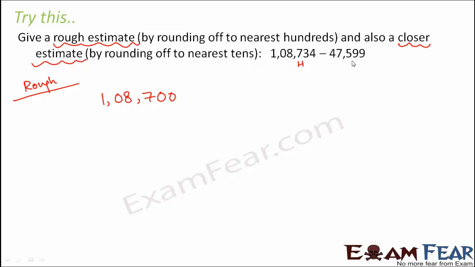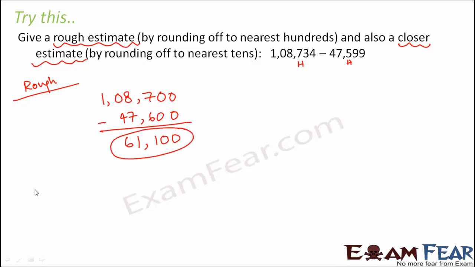The other one is 47,599. That means this would lie between 47,500 and 47,600. So midpoint of 500 and 600 would be 550. So it is more than 550. So it is closer to 600. So this would be 47,600. So when you find the difference, it is 61,100. So this would be the rough estimate. Now let us find out the closer estimate.